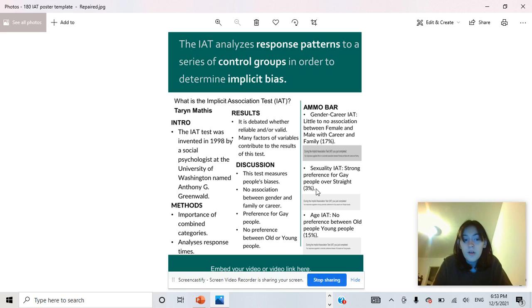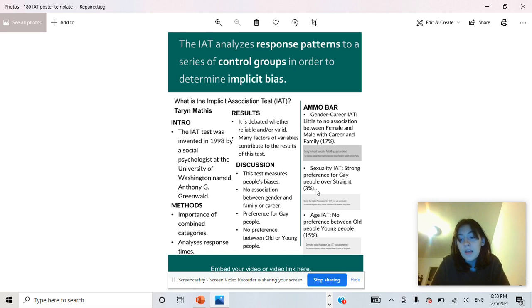This test also determines the individual's preference by analyzing the response times that an individual takes to answer a question. If an individual is more quick to associate female names with family positions, they are considered to have a preference for women in home positions.